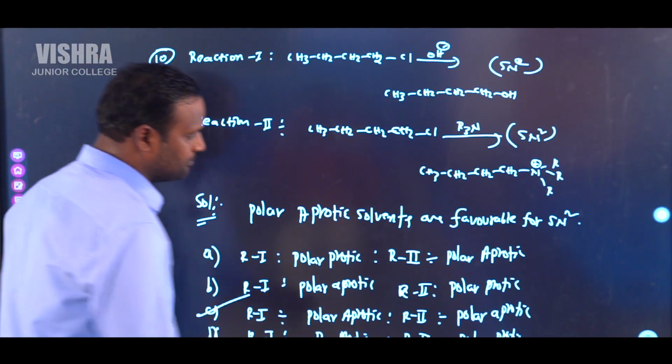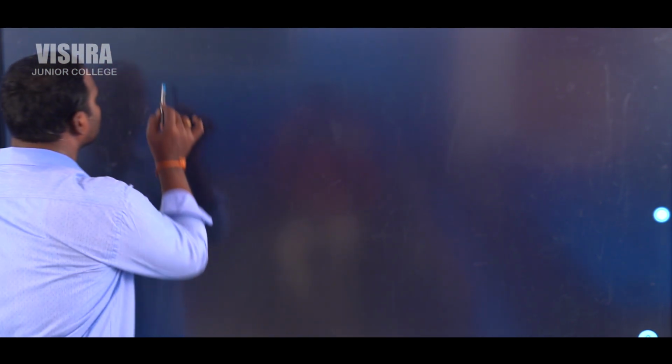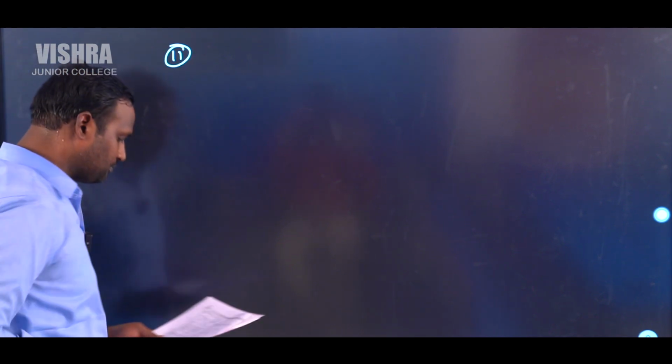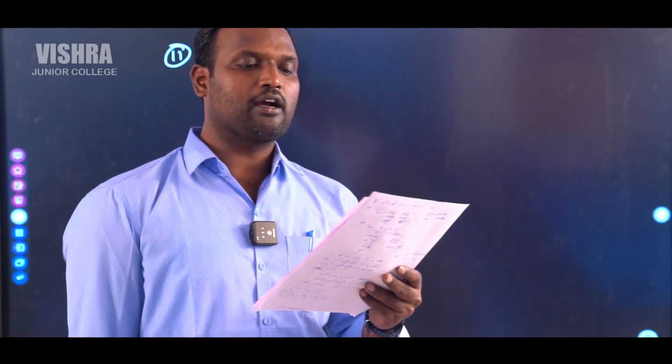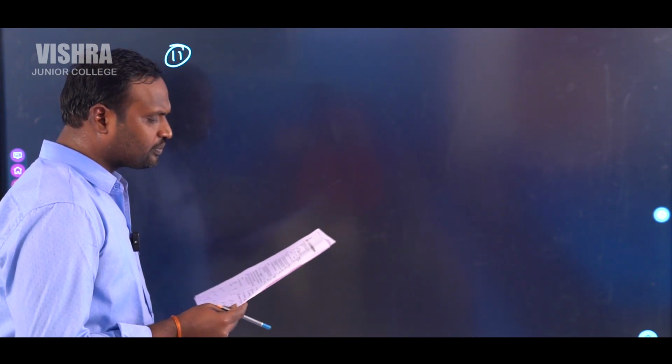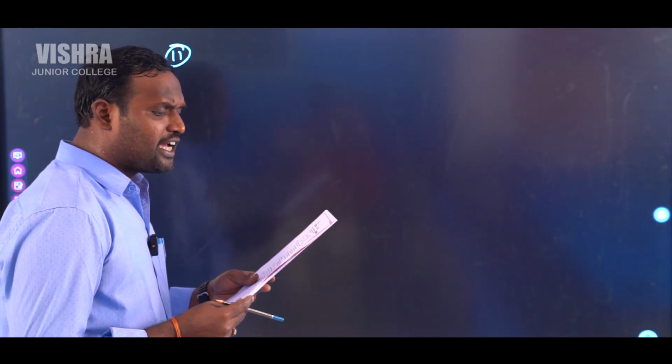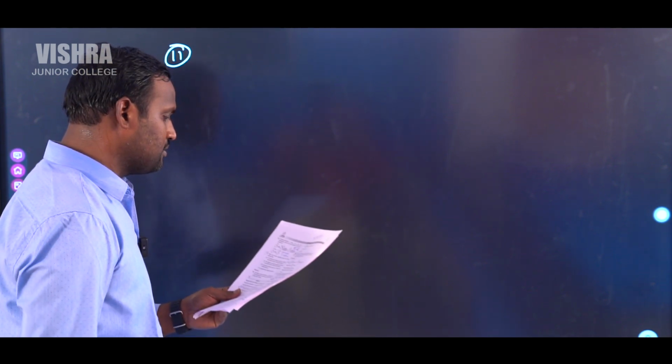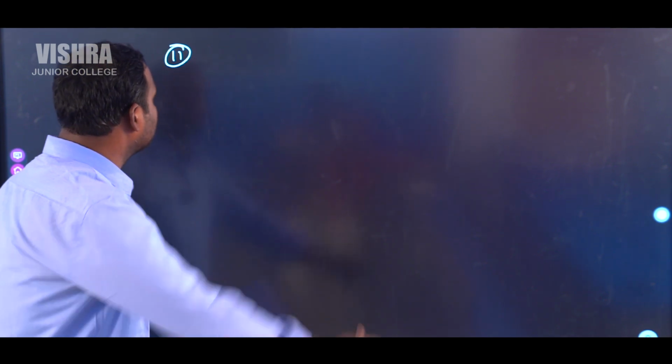Question number 11. When X grams of benzoic acid reacts with sodium bicarbonate, 11.2 liters of CO2 is released at 273 Kelvin and 1 atm pressure. Calculate the mass of benzoic acid in grams. So in this case, benzoic acid reacts with the sodium bicarbonate to form carbon dioxide.